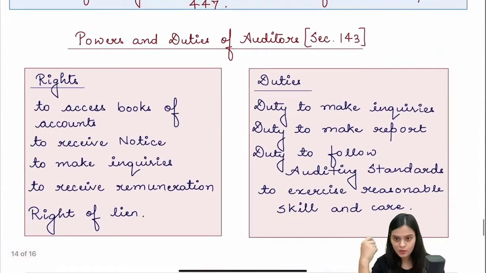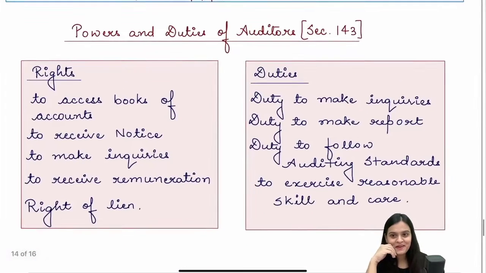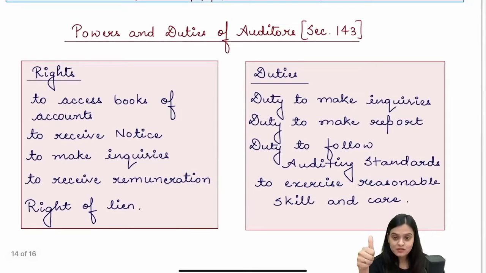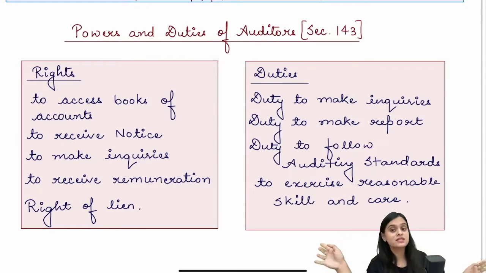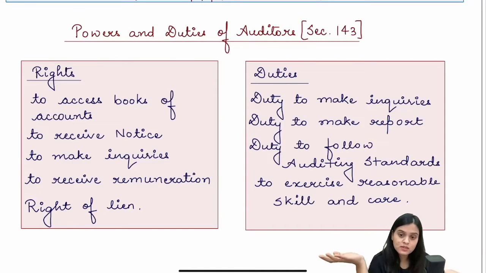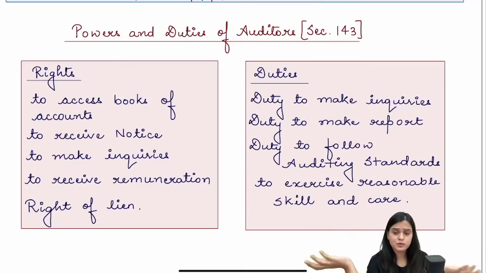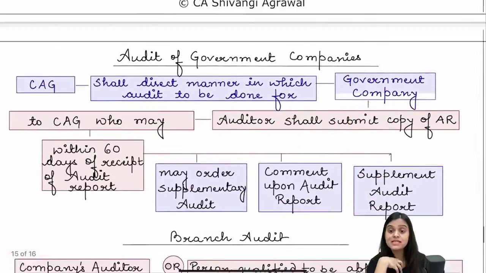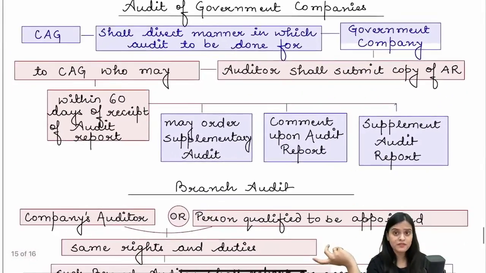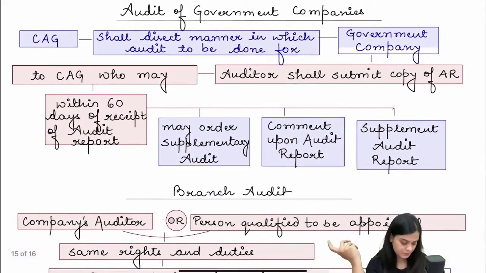What do we do as an auditor? What is our duty? To make the report, to make inquiries, to follow all the auditing standards, to exercise reasonable skill and care. And what is our right? Right to have all the books, right to receive notice, right to be informed, right to receive remuneration, right to make inquiries, and right to lien. I can retain the audit report if you don't pay my audit fees. So right of lien also.